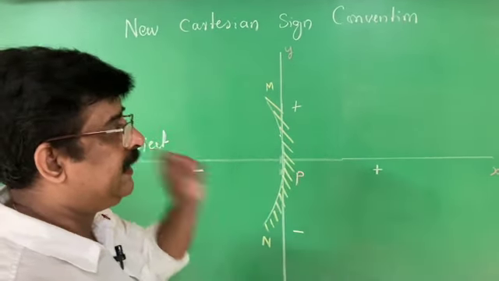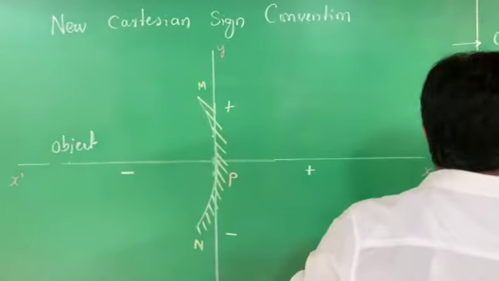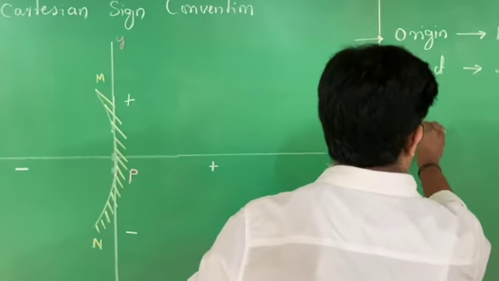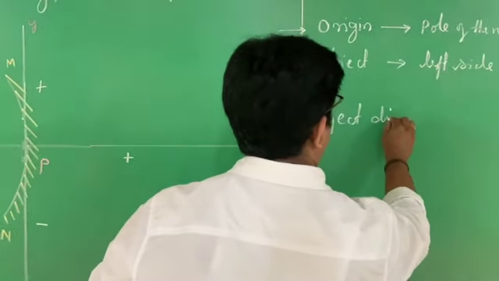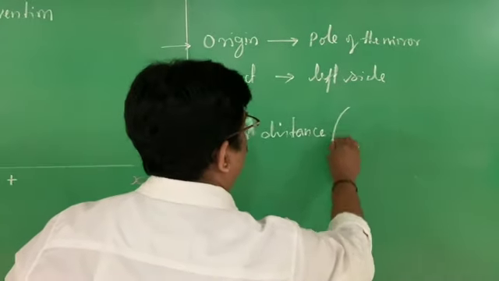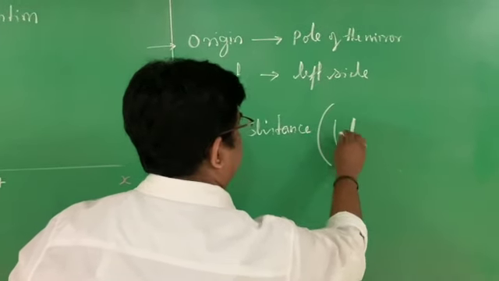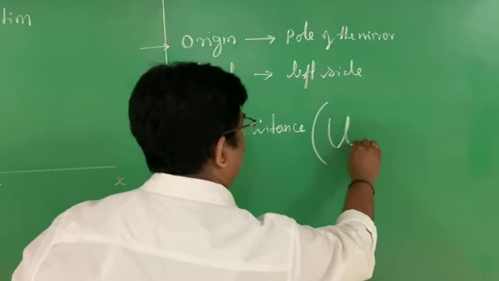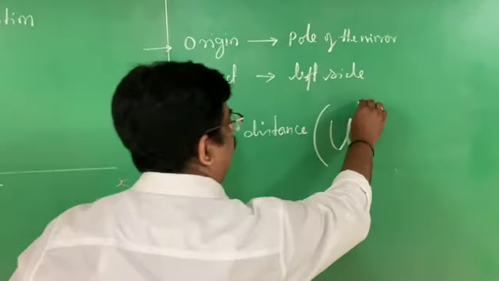Therefore, the object distance is given by the symbol U, small letter u.